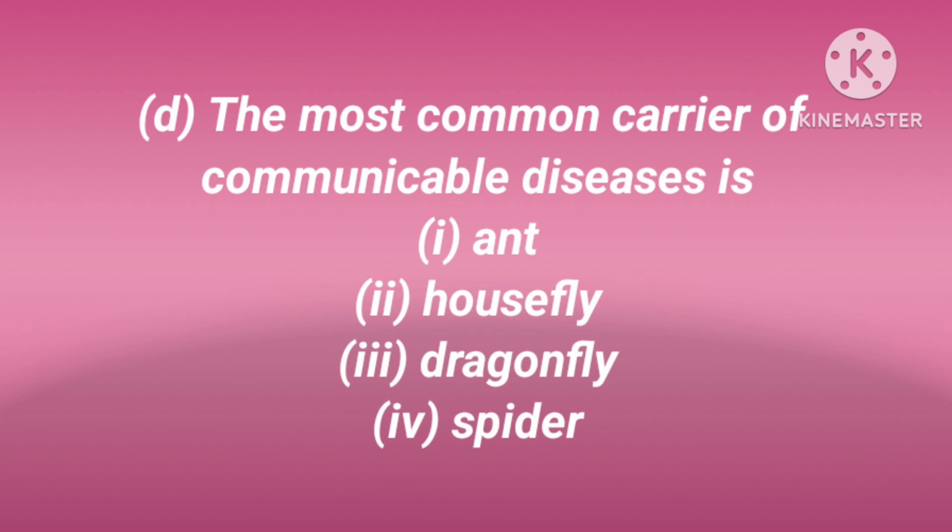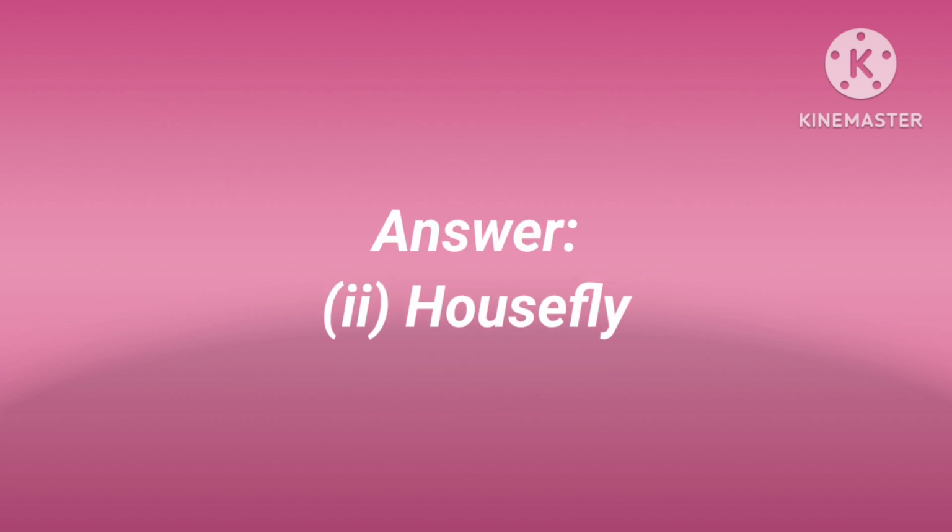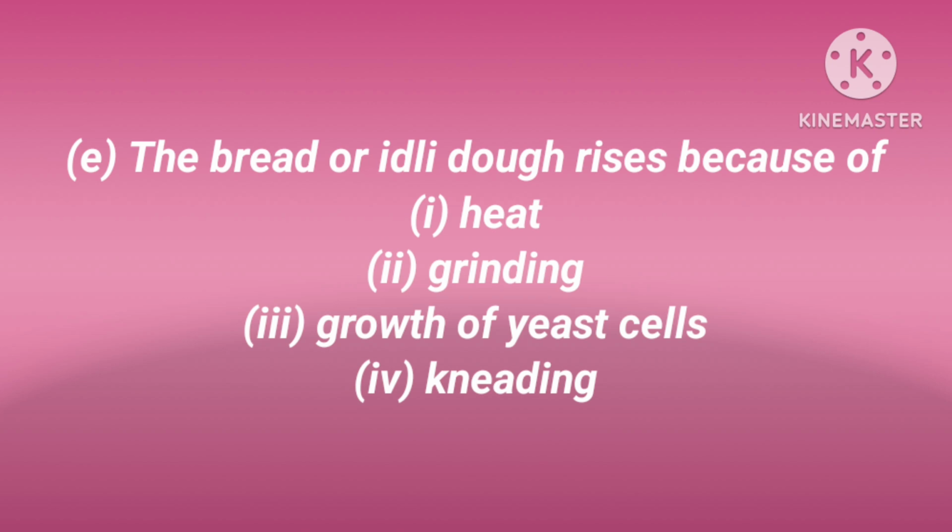So ant cannot be the answer, and dragonfly cannot be. Most communicable diseases can be transferred from one person to another by the help of the housefly. So the answer is housefly.